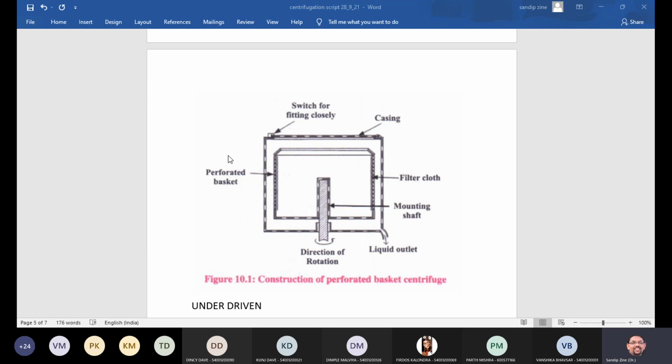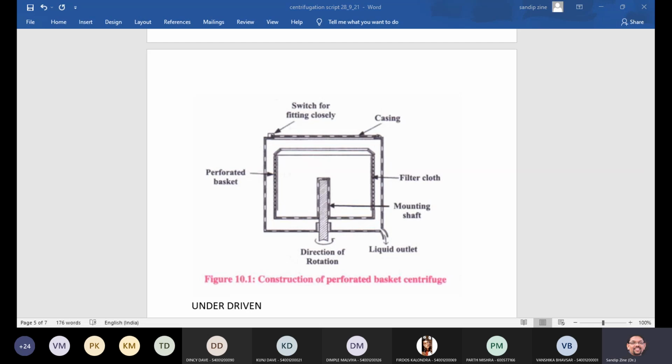Then another point we can add is the overall construction of this centrifuge. What are the points? It consists of a stainless steel perforated basket lined with filter cloth. As you are observing, this is the perforated basket having holes, this is the filter cloth, and this is the casing, a stainless steel frame or the side walls.